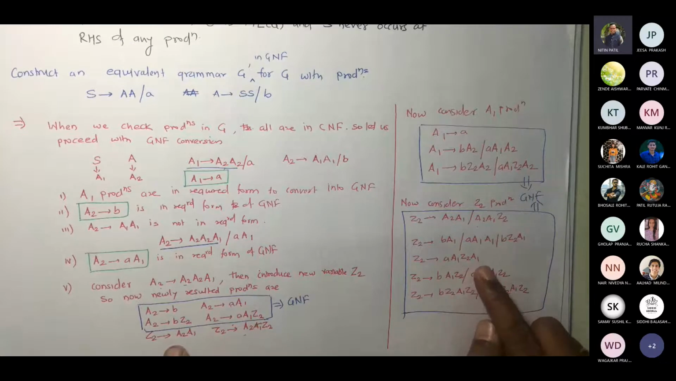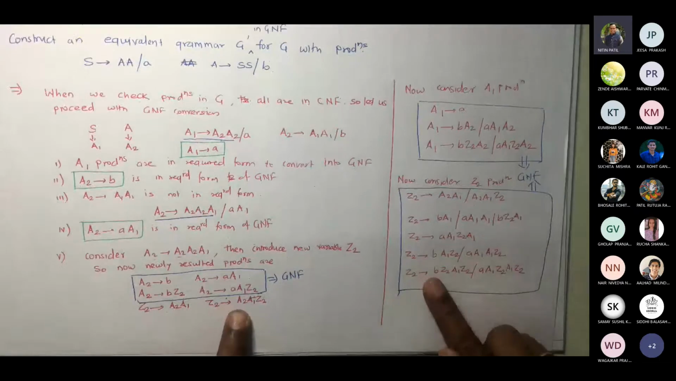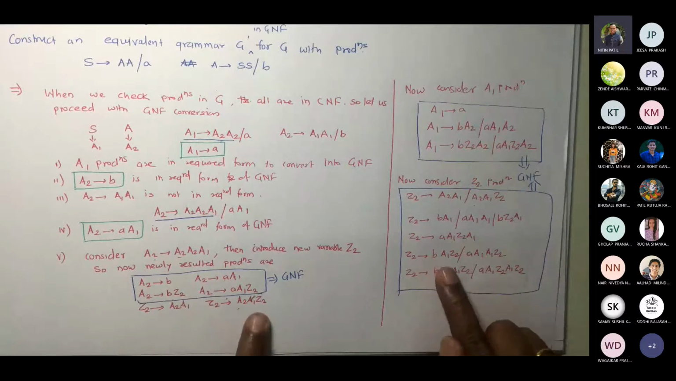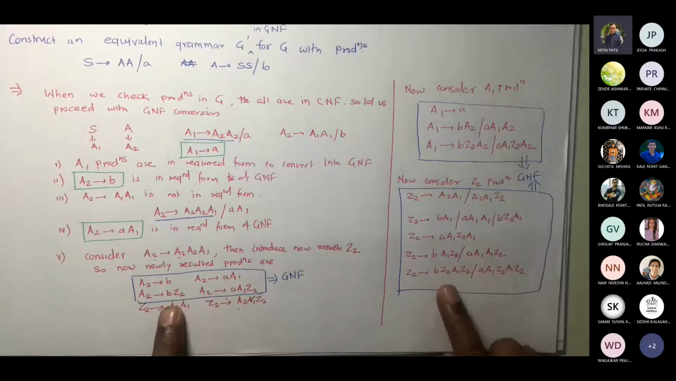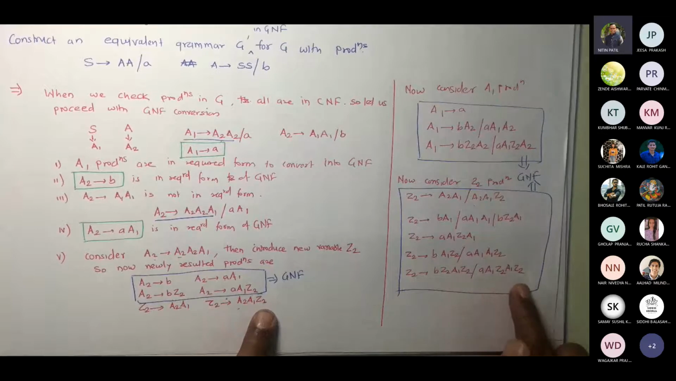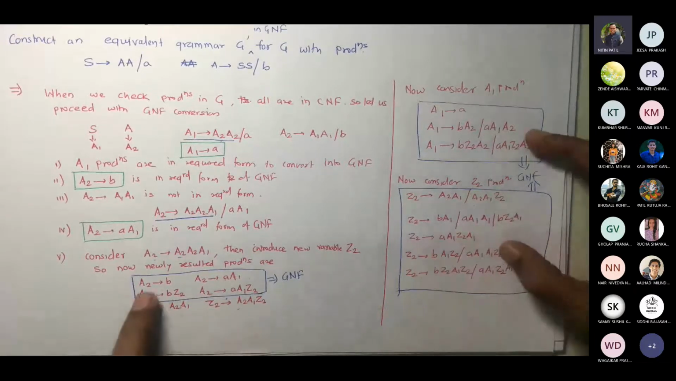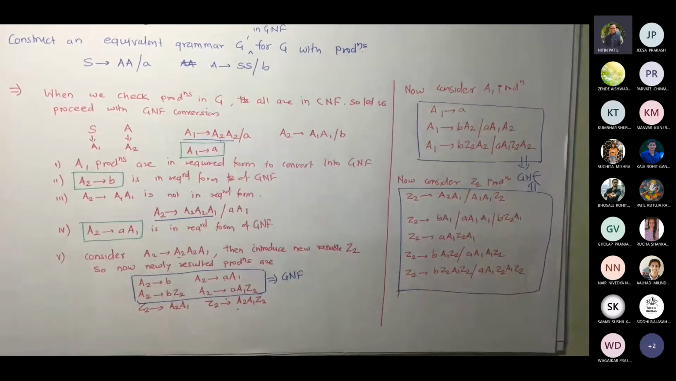So I'm done with the first. Now I'll be picking this one: Z2 gives A2 A1 Z2. So I am replacing this A2 by the four values. So I am going to write B A1 Z2, A1 A1 Z2, B Z2 A1 Z2, A1 Z2 A1 Z2. And that's how these three sets of productions would be in GNF. And I'm done with the example.